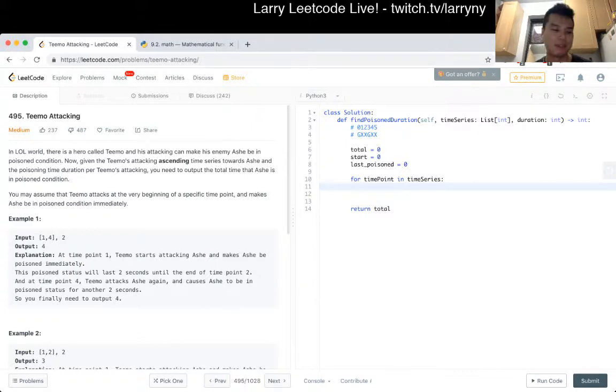In theory, you could simulate it with a boolean value, but I think we could just keep the last state of the last event. Because it's in ascending order, time series of x minus 1 plus duration will always be the latest possible beginning of the unpoisoned state. So we don't need to keep more state than that. Oh man, I just realized I've been using different cases. I always forget which language does which.